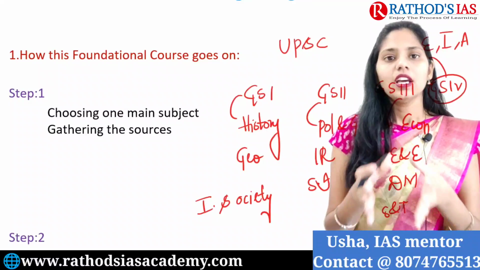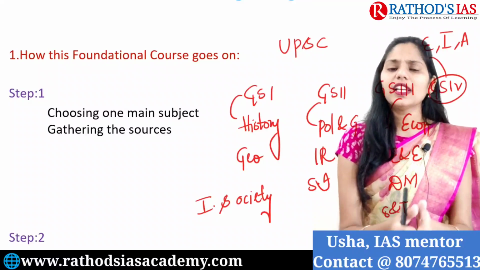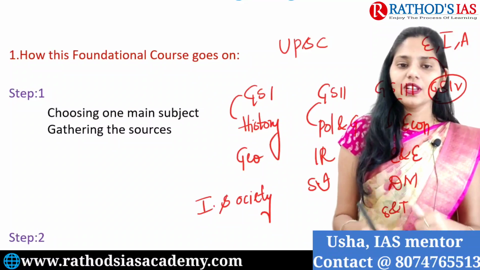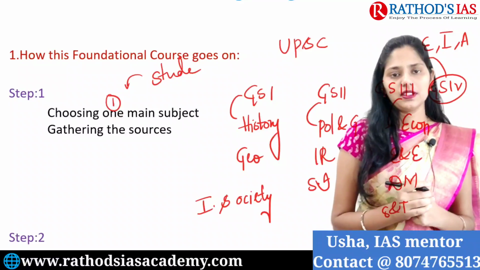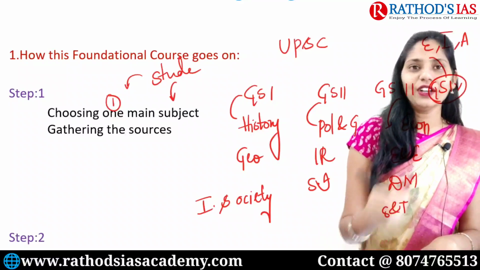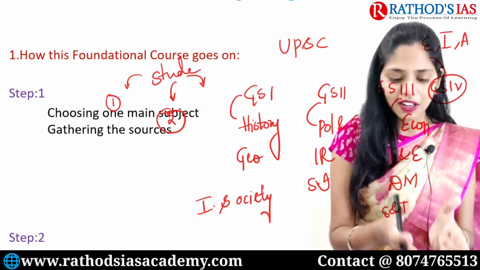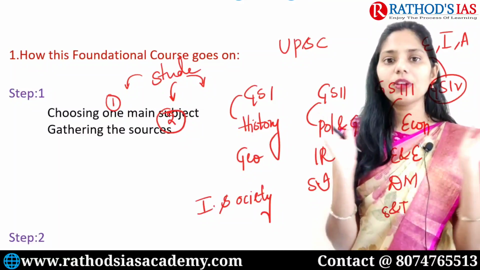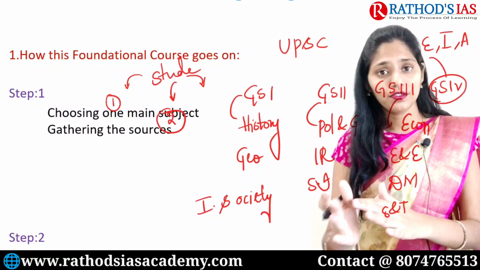In step 1, we will ask you to select one subject. Why do we ask you to select one subject? Because we are providing a student-personalized plan. Different kinds of students study differently. Some will study only one subject, and after completing it, shift to the next subject. The second kind of students will prepare with 2 subjects. Some other students will read 1 hour for one subject and another hour for another subject, like that. Based on the student's interest, we will come up with a personalized plan. One student's plan may not be similar to another student's plan.